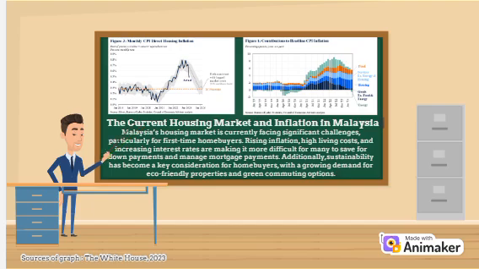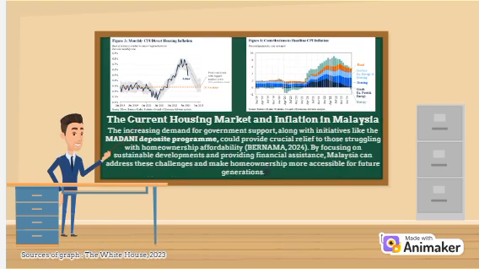sustainability has become a key consideration for homebuyers, with a growing demand for eco-friendly properties and green commuting options. However, there is hope for change. According to Bernama, the increasing demand for government support along with initiatives like the Madani Deposit program could provide crucial relief, with developments and financial assistance. Malaysia can address these challenges and make homeownership more accessible for future generations.